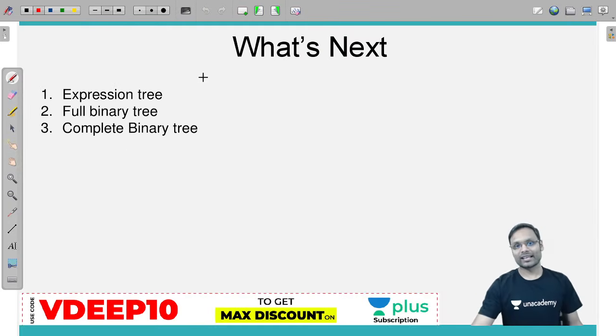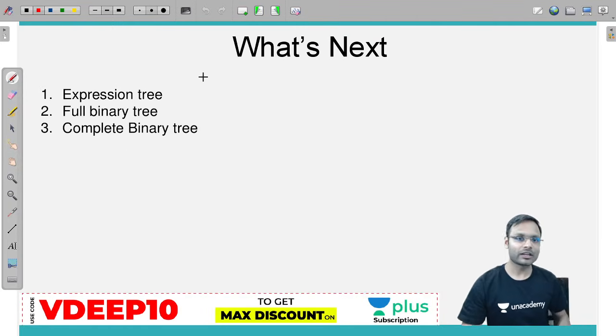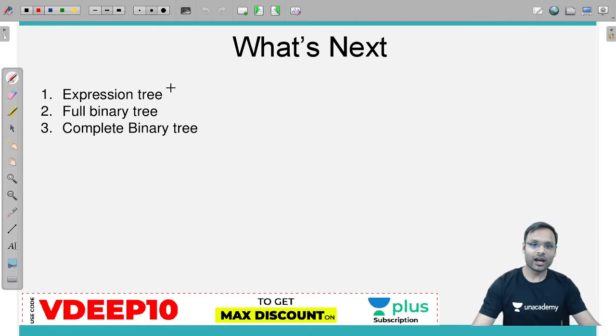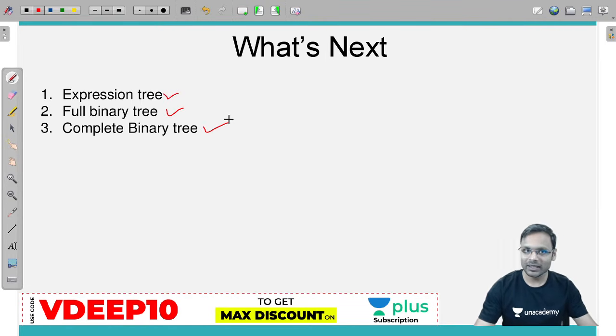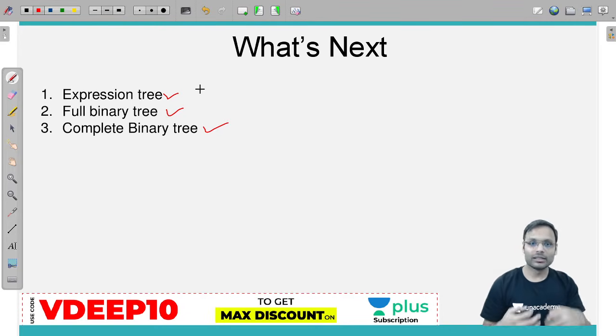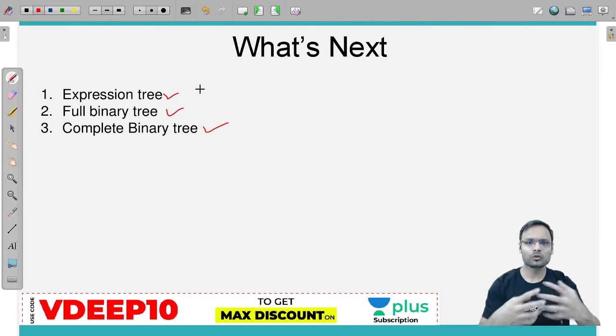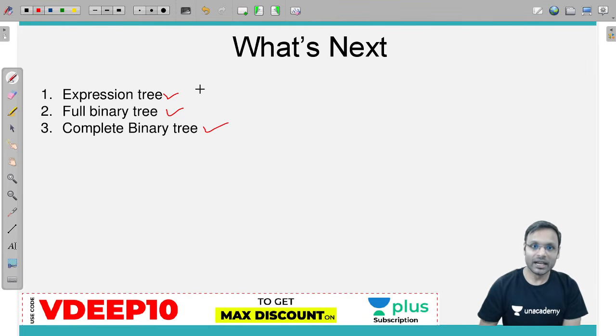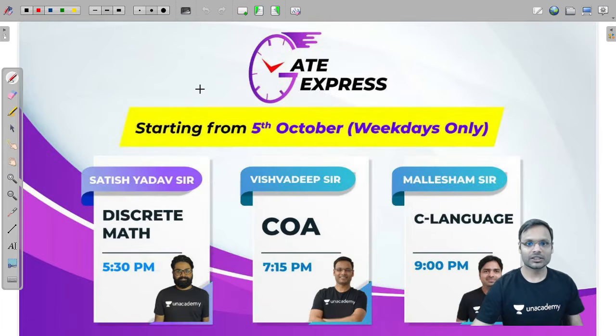Now what is next? So today's session is over. In the next session we are going to see the expression trees, full binary trees and complete binary trees, how these are implemented, some properties, explanations, number of nodes, and something. There are so many small things in this. And after that we will go for binary search trees and AVL trees. So these are the next few things which are lined up for the next sessions.